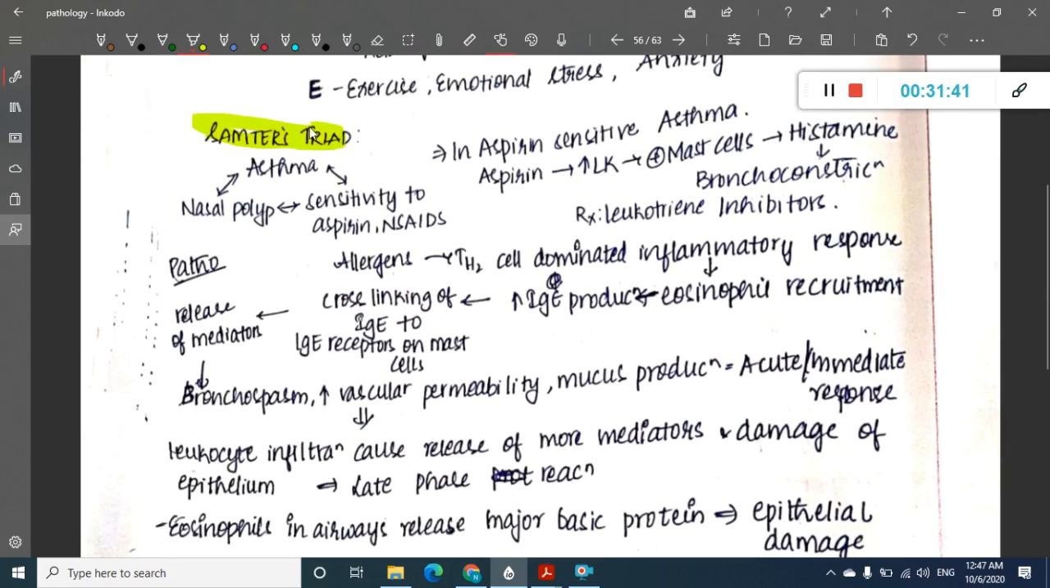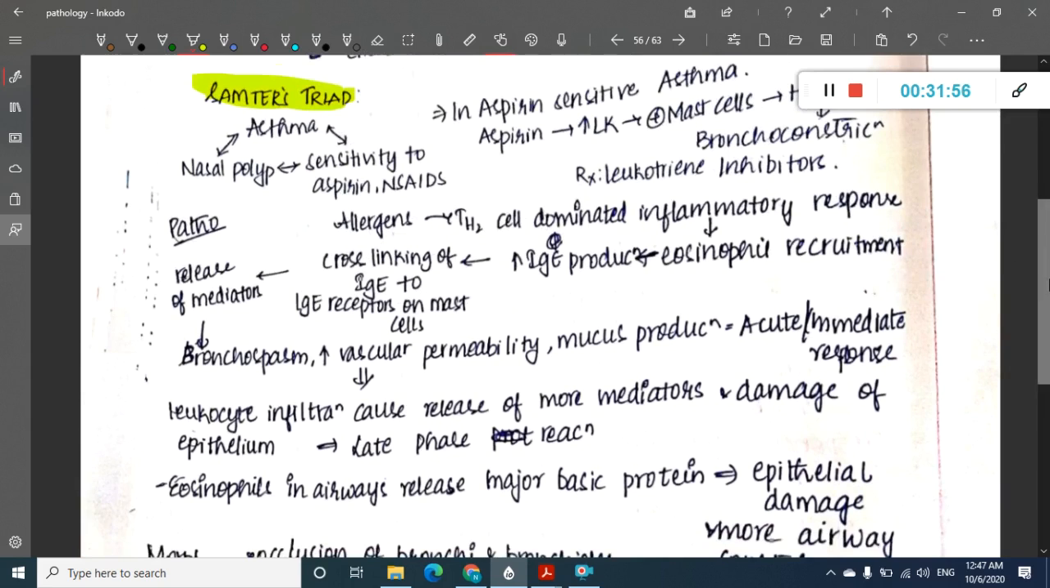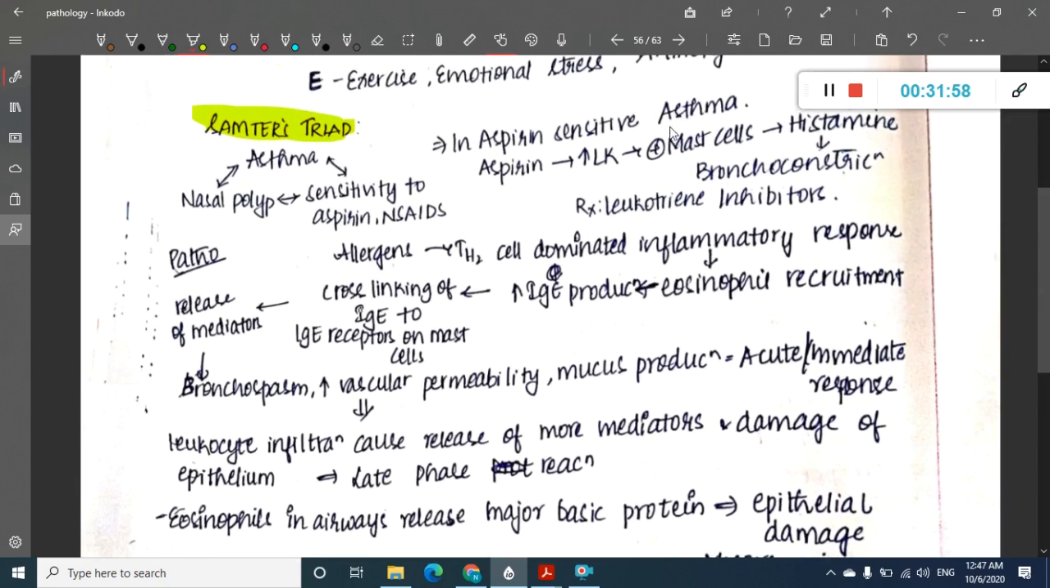There is a triad called Samter's triad. In Samter's triad we have asthma, nasal polyp and sensitivity to aspirin. So this triad you should remember. This is a type 1 hypersensitivity reaction. I'll just brush up, I have already told you about this. In aspirin sensitive asthma, aspirin increases the leukotrienes. These leukotrienes cause mast cell activation, which leads to release of histamine, causing bronchoconstriction. So the treatment here is to inhibit these leukotrienes, and you will give a leukotriene inhibitor.